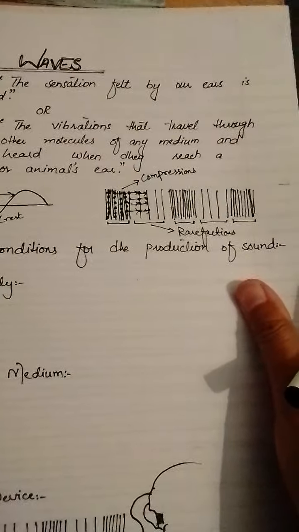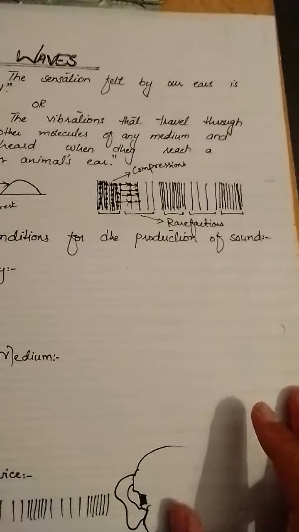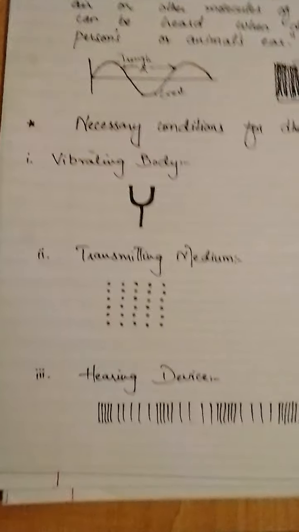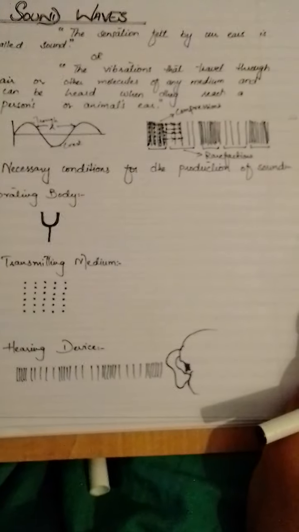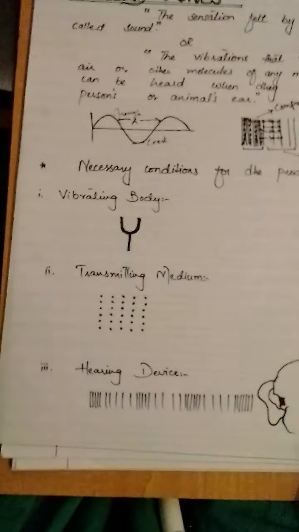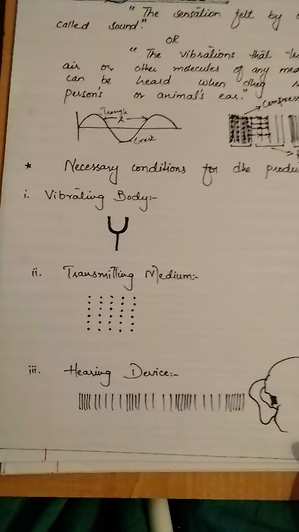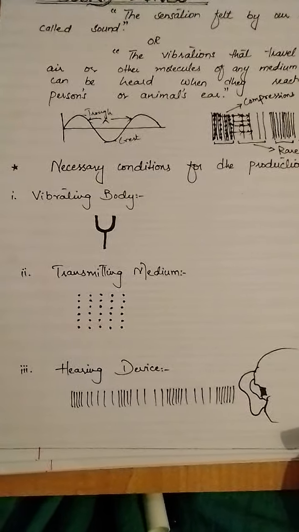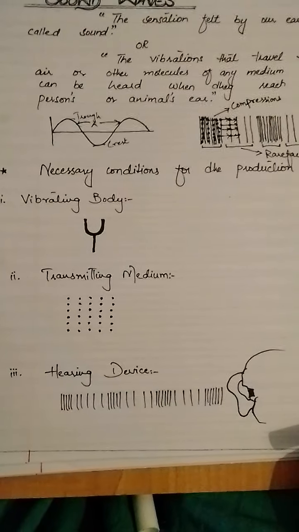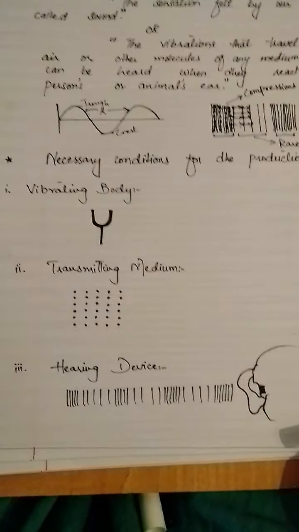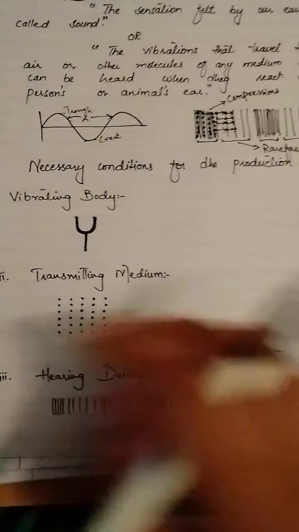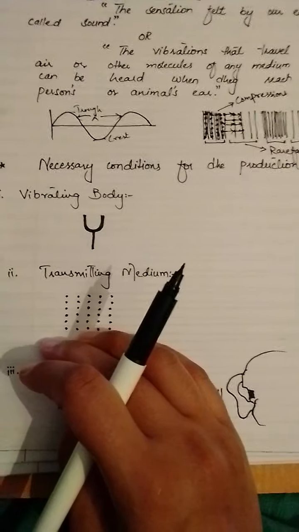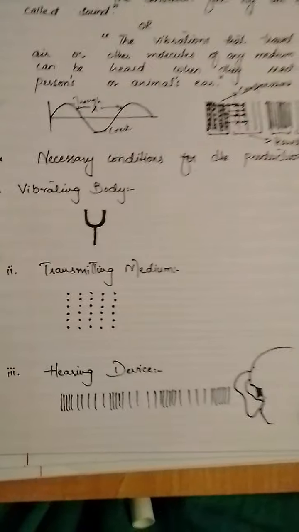Now we see how these waves are generated. What are the conditions that must be satisfied for the production of sound waves? Necessary conditions for the production of sound. The first one is a vibrating body. We know that sound is produced by a vibrating body, by oscillations. All kinds of waves are produced by oscillations or vibrations. When a certain body vibrates, it produces sound. It produces energy that travels through the medium in the form of sound.